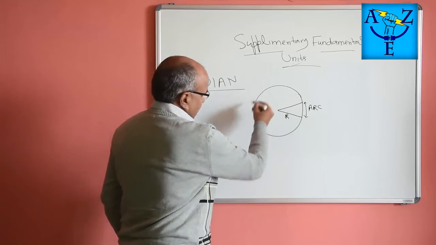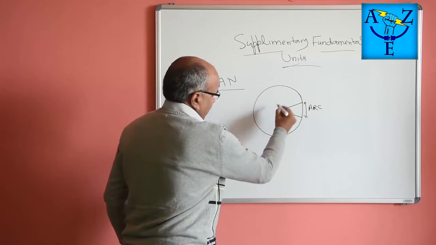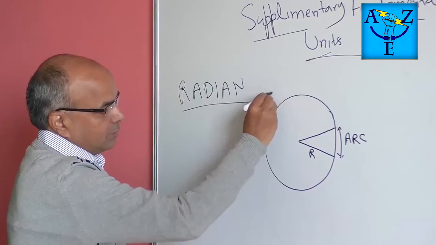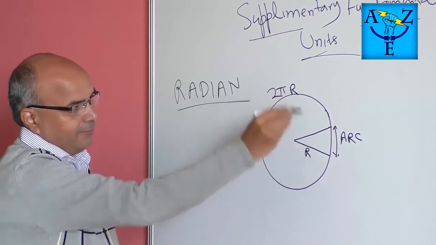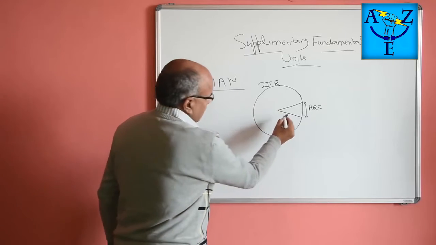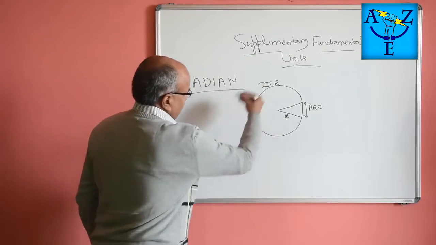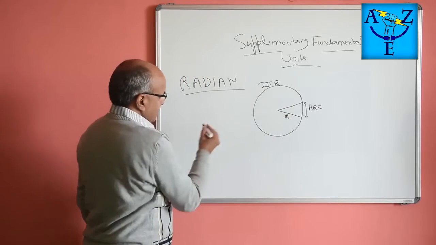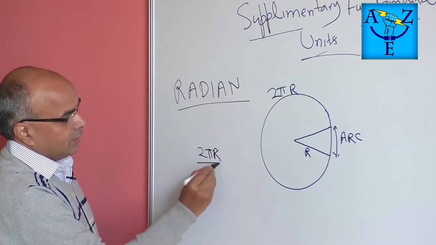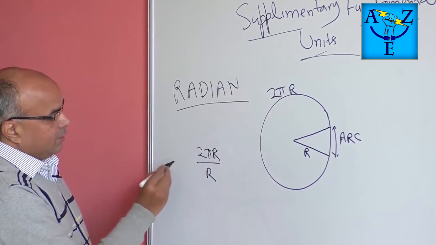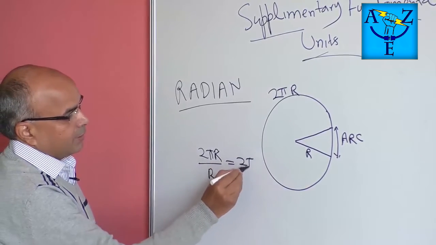So the total arc, if you take the complete arc from end to end, then we know that the total length of this periphery is 2 pi r. So if we take the total measurement, then it will be 2 pi r divided by r, and that is equal to 2 pi.